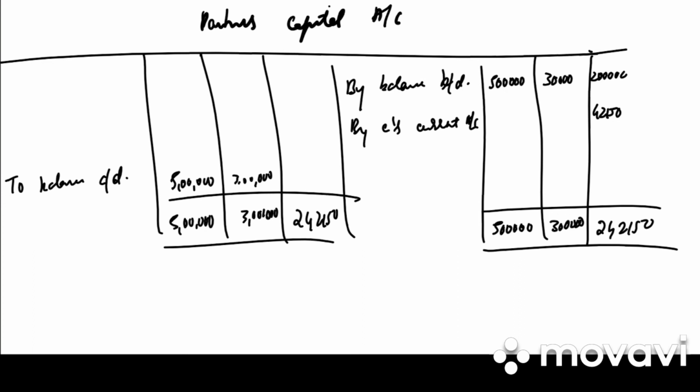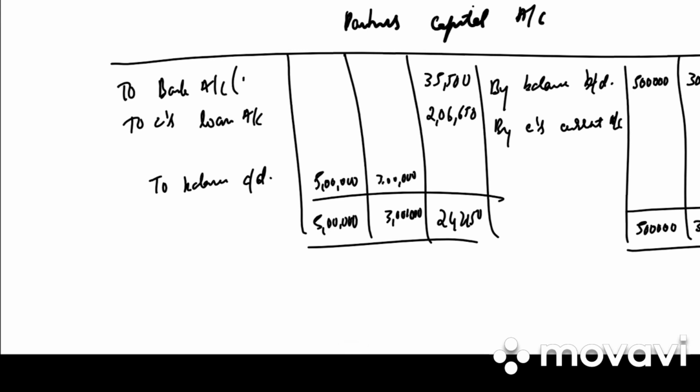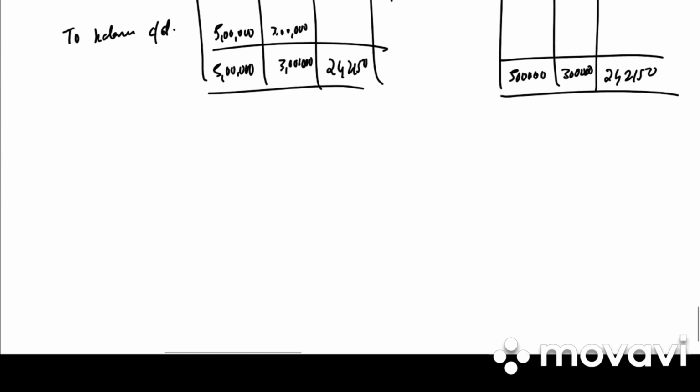There is A's loan which is used to pay C. So we write to bank account. How much is it? 35,500. And the remaining will be transferred to C's loan account, that is 2,06,650. How did I get to bank account? A's loan this is. They have given in the adjustment that C is repaid by paying through A's loan. Clear? Last we need to prepare the balance sheet.